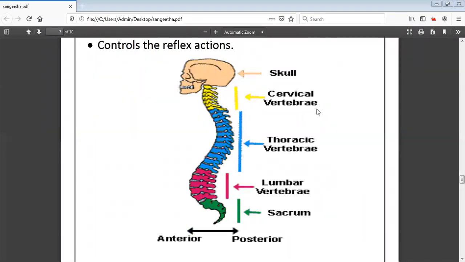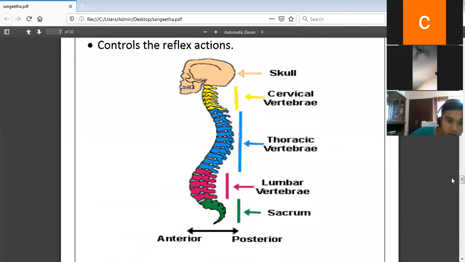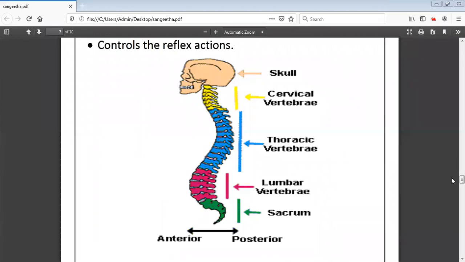Yes, in the previous classes, we have discussed the classification of the nervous system, right? The first one is the central nervous system, and the second one is the peripheral nervous system. Under the central nervous system, what have we studied? The brain and spinal cord. I have given the introduction for the spinal cord, and I have explained the three parts of the brain: hindbrain, midbrain, as well as forebrain, right? And in the peripheral nervous system, we have discussed the spinal nerves as well as the cranial nerves.